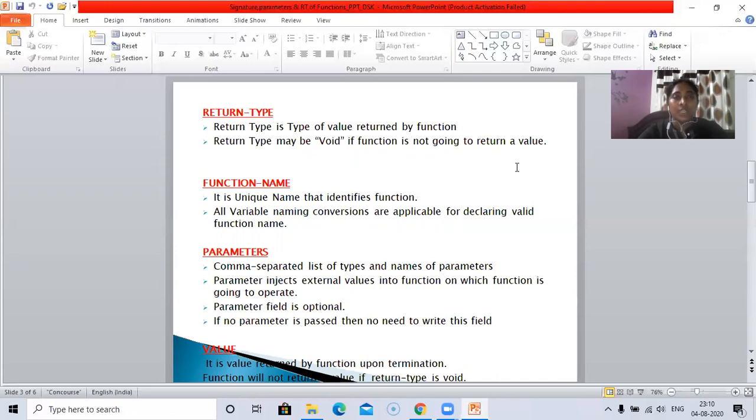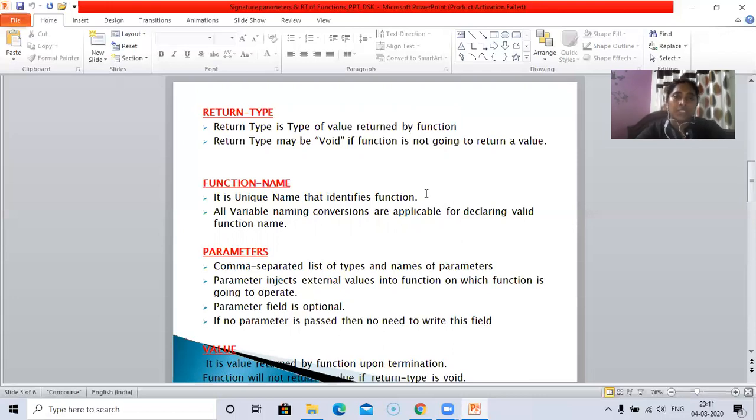Coming to the function name, it is a unique name that identifies a function. The function name will be given by the user depending on the application. All variable naming conventions are applicable for declaring a valid function name. When giving a function name, we should strictly follow all the rules applicable for a valid name. The function name is simply considered an identifier, which means it is identifying a function.